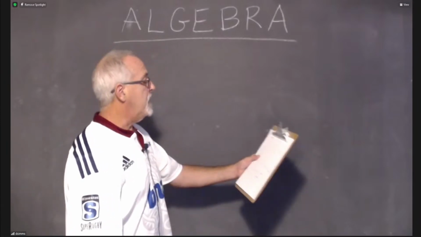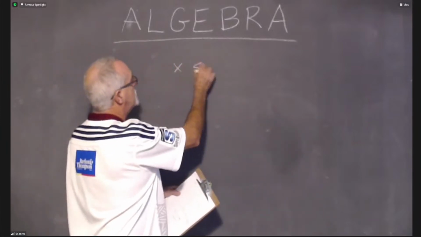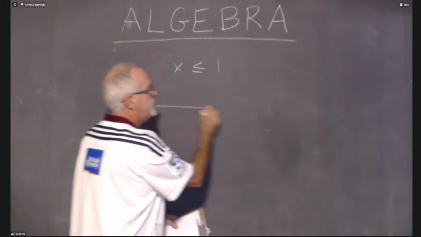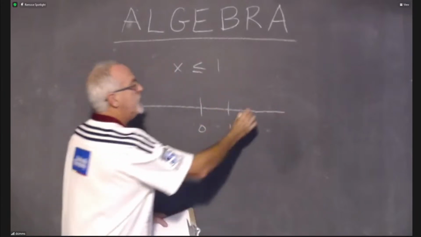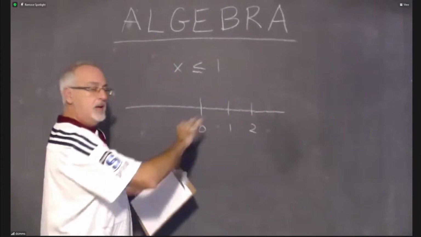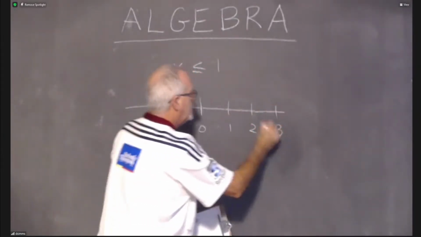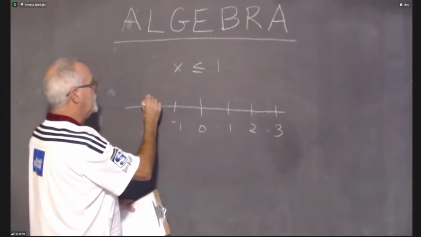Okay, so the next one I have is x less than or equal to 1. I'm showing my number line, I'm putting my 0, I'm showing 1, I show at least one number on either side of 1. I show some negative numbers as well.